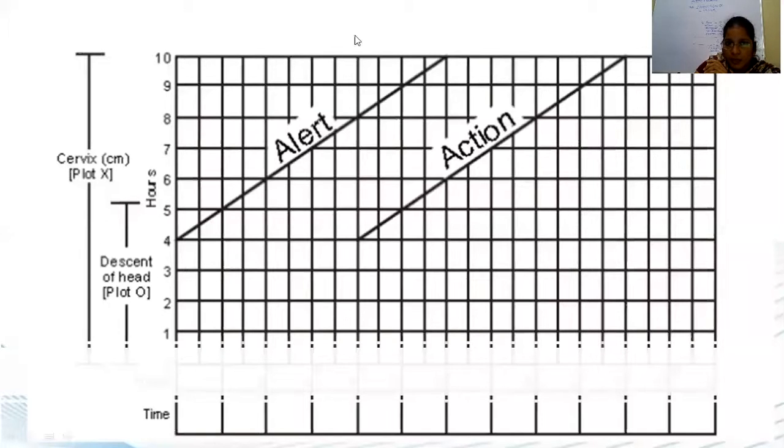Only if the labor progress falls in zone 1 you continue plotting it, and if anything goes in between the alert and action line you have to immediately plot it and then refer or intervene. Action means you have to take action and terminate the pregnancy, either by cesarean section or other methods. And the outcome of the pregnancy has to be plotted. Suppose the patient has delivered normally, a single live fetus, female child or male child with birth weight of 2.5 kg, everything has been recorded on this side.